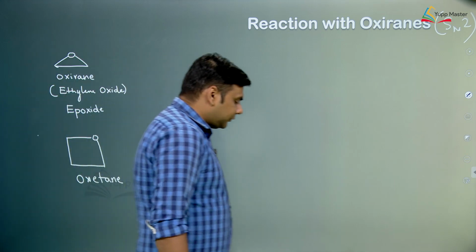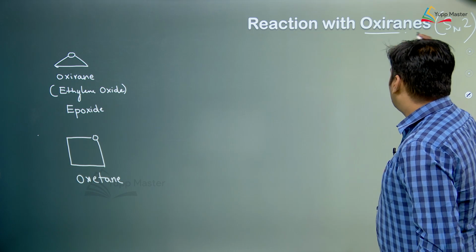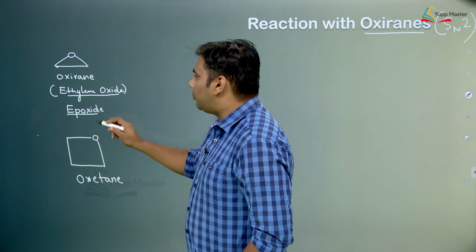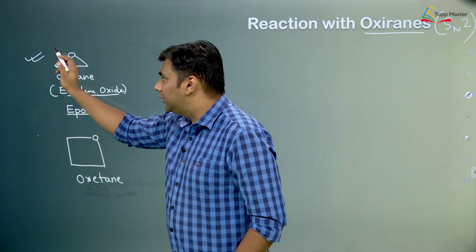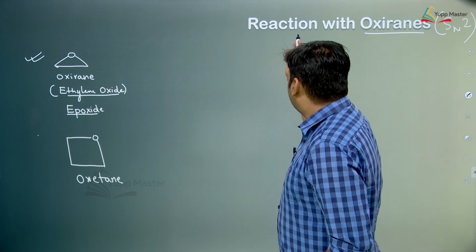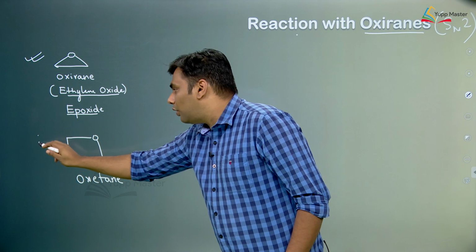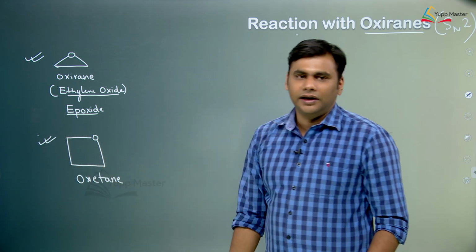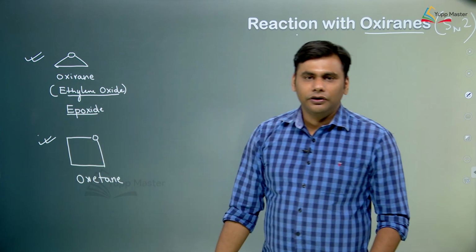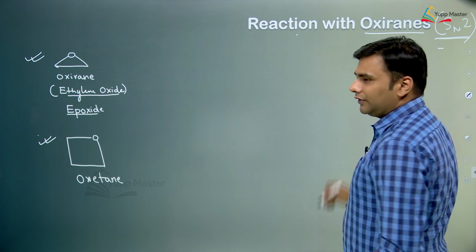Now, the next reaction that comes is the reaction with oxiranes. Now, what are oxiranes? Oxiranes are basically ethylene oxide, also known as epoxide. Now, nomenclature is very important in this case, you need to know the nomenclature of the compounds. So, basically Grignard will attack an oxirane ring or an oxetane ring. Oxetane is basically a cyclic ether having 3 carbons. Oxiranes are cyclic ethers having only 2 carbons. Now, this reaction proceeds in an SN2 fashion.